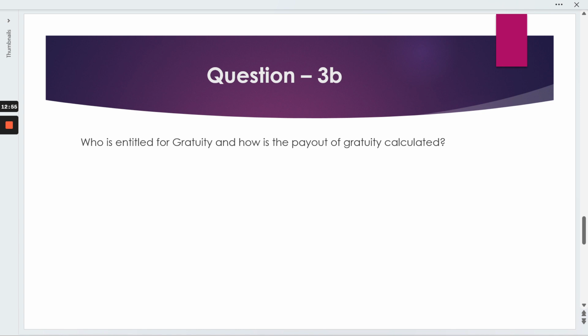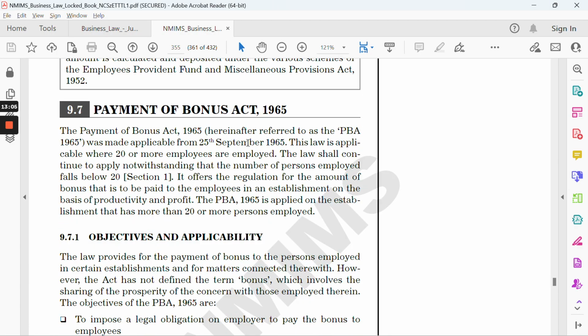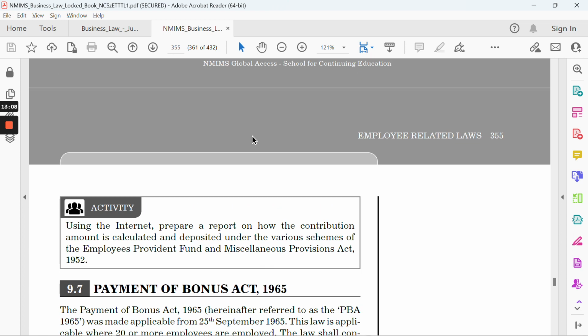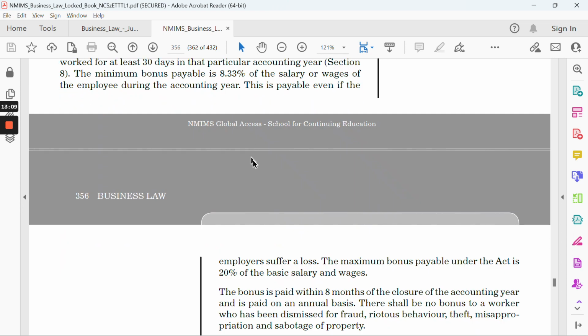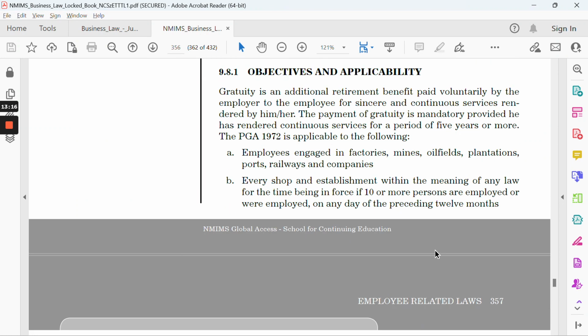Moving to our 3B question. In the 3B question, we are talking about gratuity: who is entitled to gratuity and how the payout of gratuity is calculated, right? So going to page number 356, on page number 356 we have the Gratuity Act. What is the Gratuity Act? Again, you need to give a brief, then objectives and applicability.